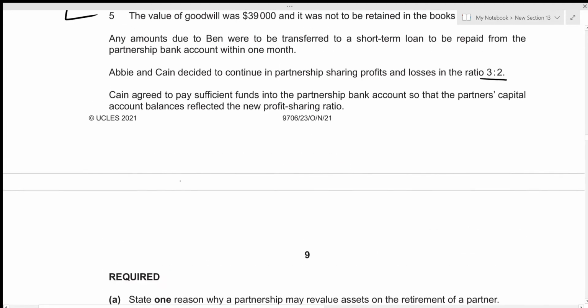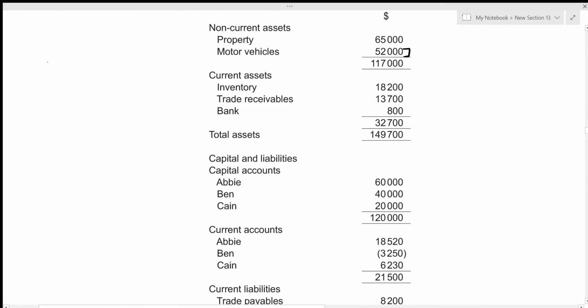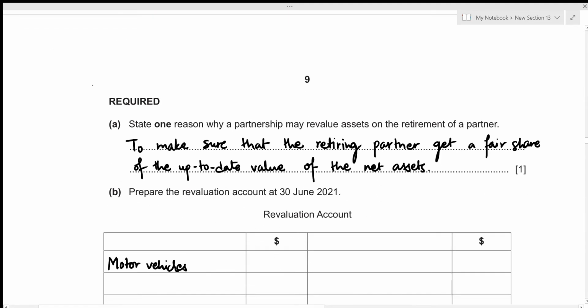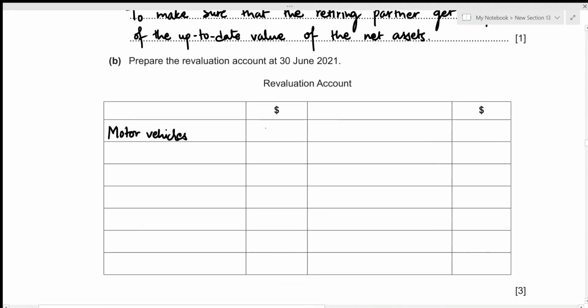Alright, we need to figure out the difference. So previously we had the value of 52,000 and the new value for the motor vehicles was found to be 47,500. So this difference is 4,500. So the decrement in the value of motor vehicles is 4,500, and this is the value that we need to record in our revaluation account. So let's write it down right here.